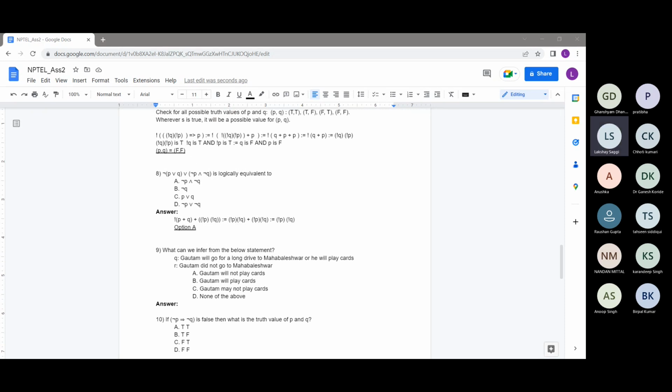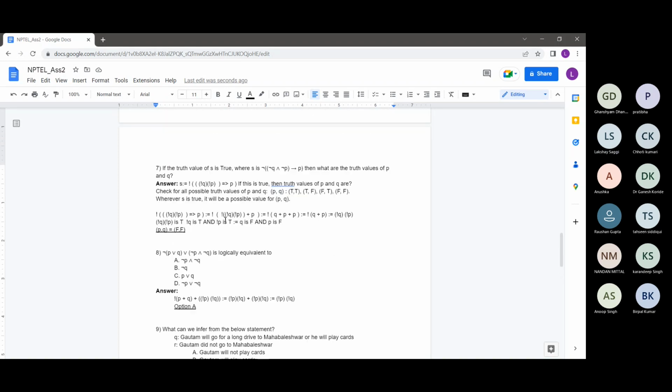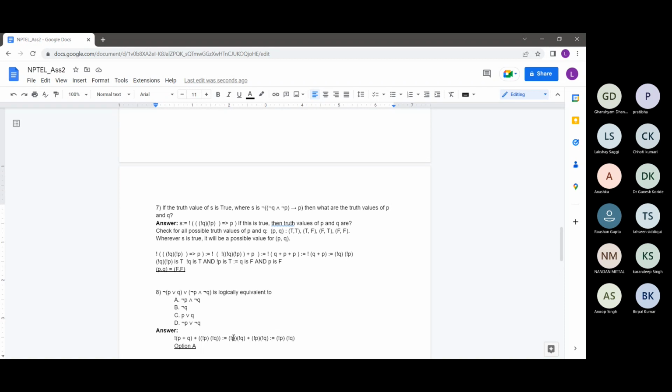Okay, so Dr. Ganesh Korede is writing something. Okay, you're typing out for the seventh question. You're saying that if S is true, then removing the negation, the expression inside becomes false. That is, hypothesis true and the conclusion false. That is P false. Oh yeah. The method by which you're trying to solve this is also correct.